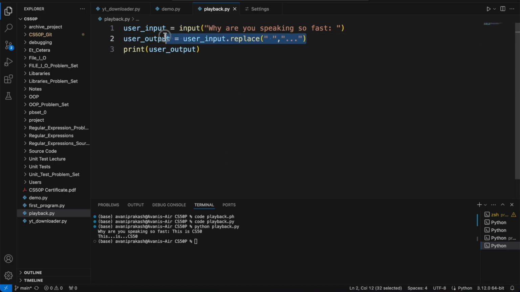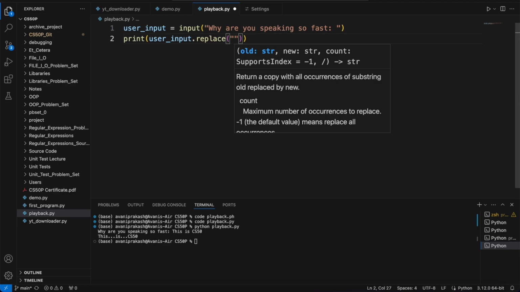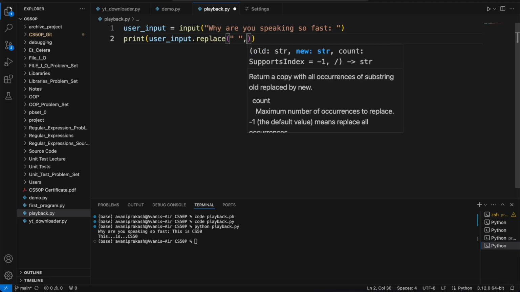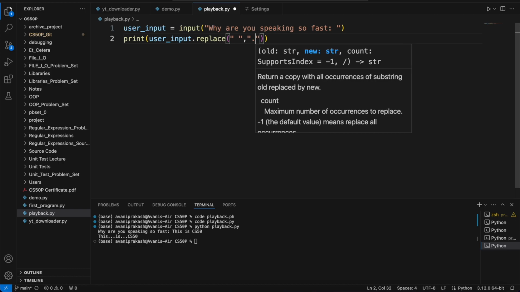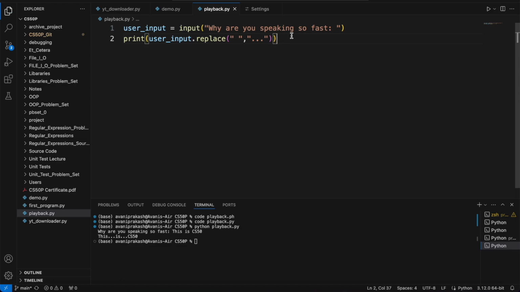Why do I need this thing? I do not need this thing. What I can do here is, instead, let us change it here. User input dot replace blank space, or white space as we call it. What we have to replace it with? Three dots. That is it. Let us try to run this program again.